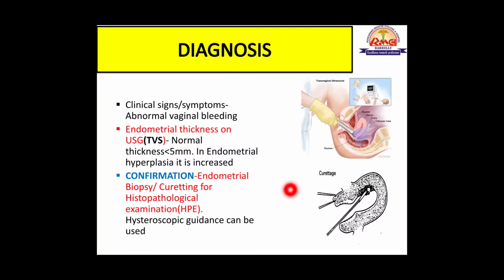And guidance of a hysteroscope can be taken. A hysteroscope is an instrument which can help to visualize the endometrial cavity. With the hysteroscopic guidance, biopsy can be taken. After that, it will be sent for histopathological examination.